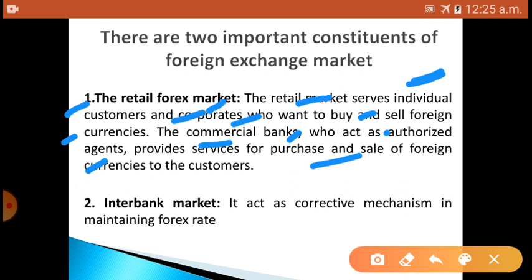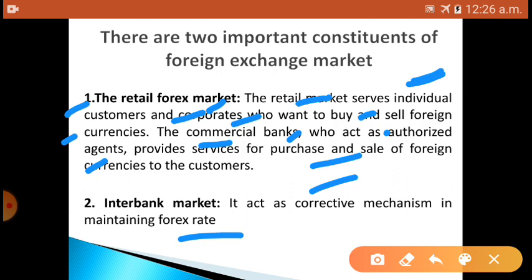Second comes the interbank market. What happens in the interbank market? It acts as a corrective mechanism in maintaining the forex rate. It is one kind of mechanism by which they maintain the forex rate. Sometimes the supply of foreign exchange exceeds the demand for forex, or many a time the demand for